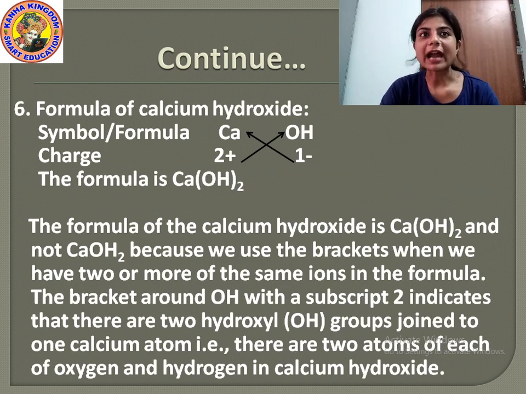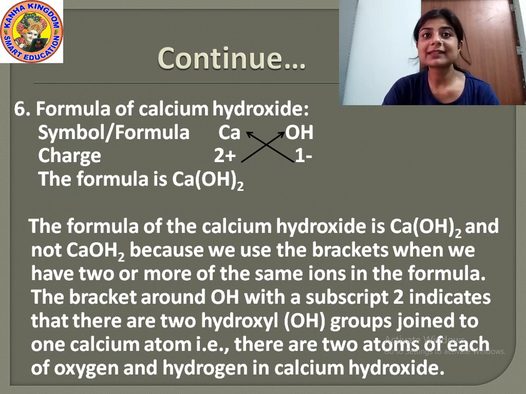Now students, how will you write the formula of calcium hydroxide? In the same manner, first you will write the symbol or formula of calcium and hydroxide. The formula of calcium is Ca and the formula of hydroxide is OH. And the charge of calcium is 2 plus and the charge of hydroxide is 1 negative. That means calcium will form cation and hydroxide will form anion.